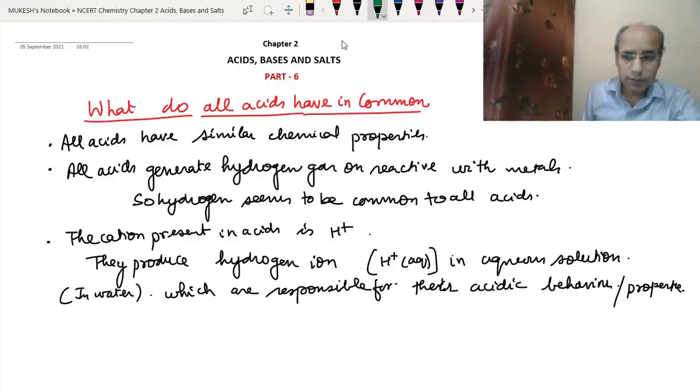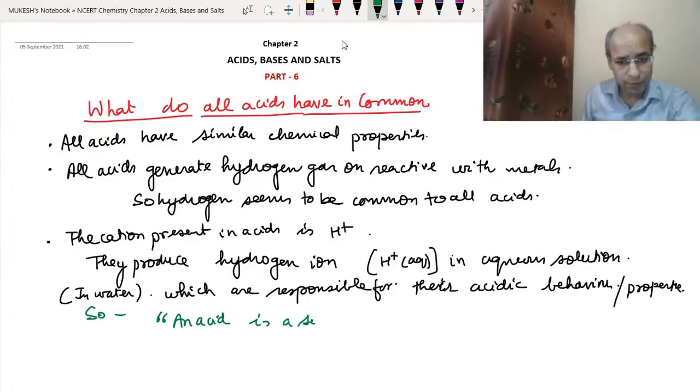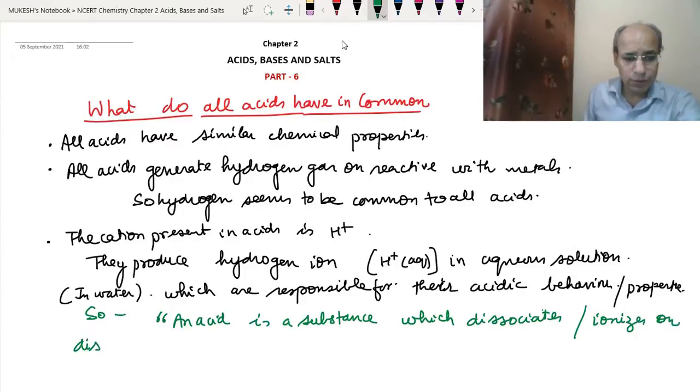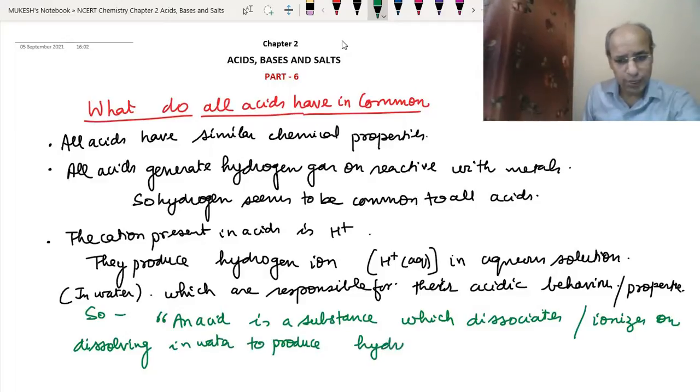So we can write that an acid is a substance which dissociates, or you can say ionizes, on dissolving in water to produce hydrogen ion.